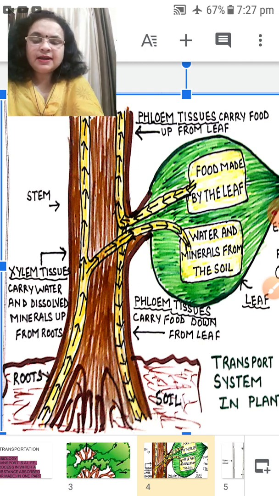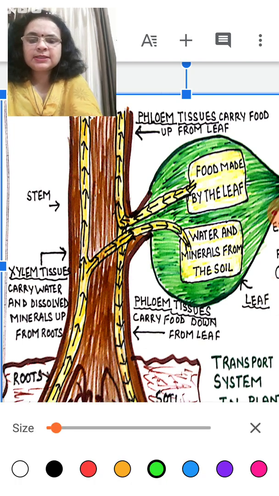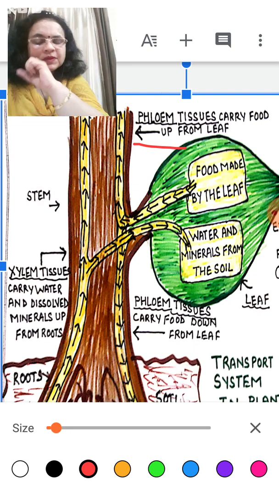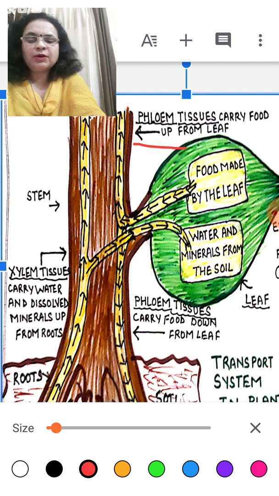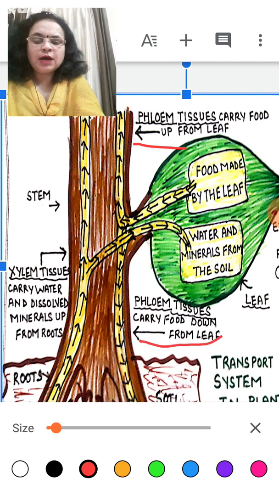And the other conducting tissue of the plant is phloem. What does phloem tissue do? It carries food down and up from the leaf.